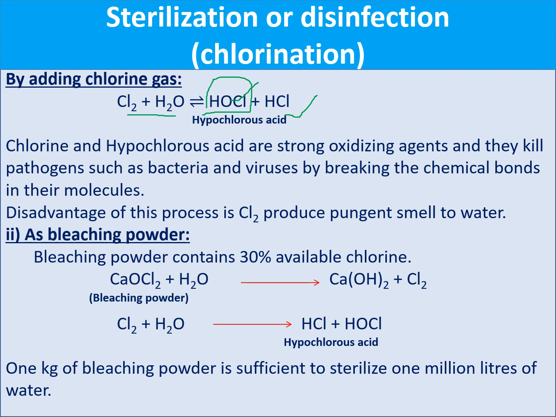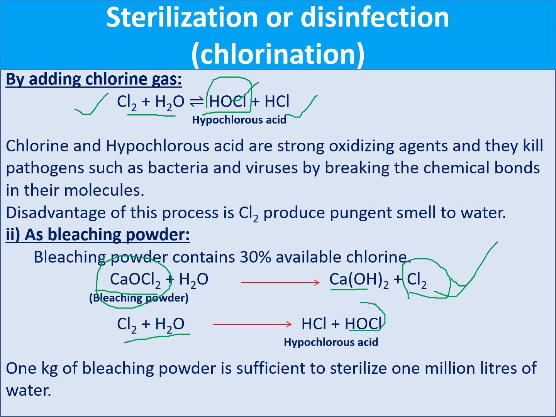Bleaching powder means calcium oxychloride, also called calcium hypochlorite, CaOCl2. When you add CaOCl2 bleaching powder to water, first of all it produces calcium hydroxide and Cl2 gas. So here we are just taking calcium oxychloride as an alternative for chlorine gas. Why? Because it again produces chlorine gas. Earlier we were adding chlorine gas directly to water, but now we are adding bleaching powder, a solid, to the water. First it produces the chlorine gas. The next process is the same as above: this chlorine gas interacts with the water and produces HOCl.